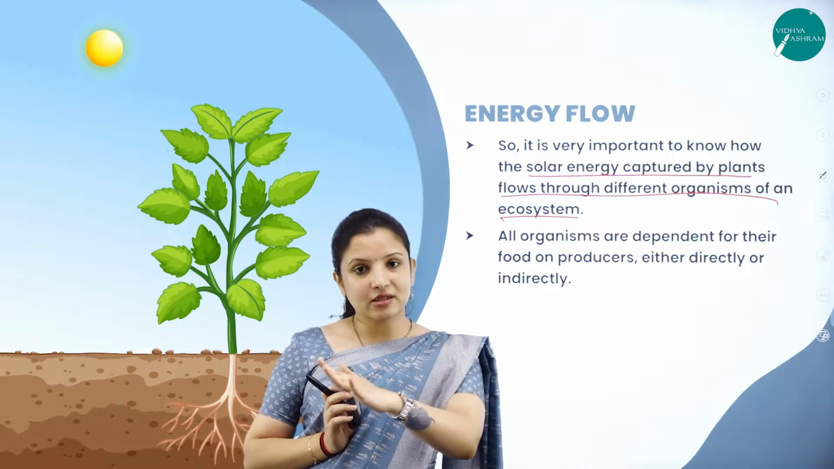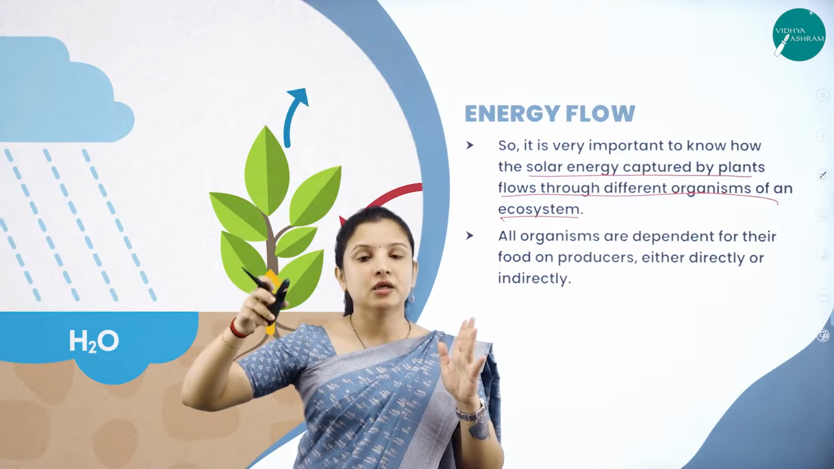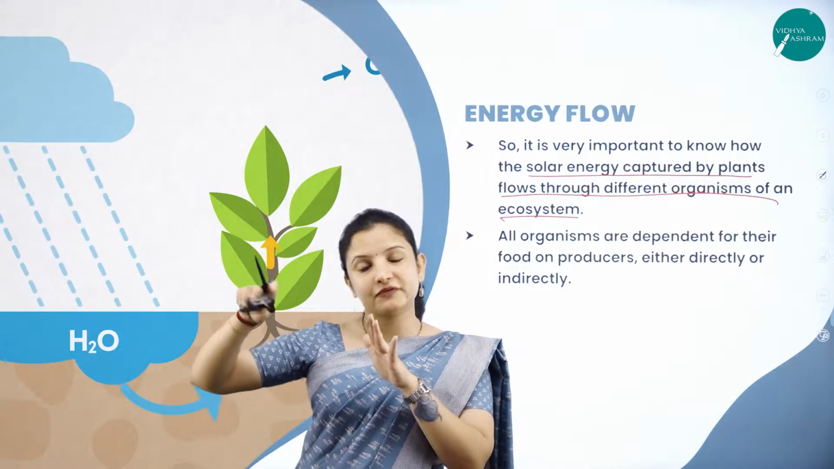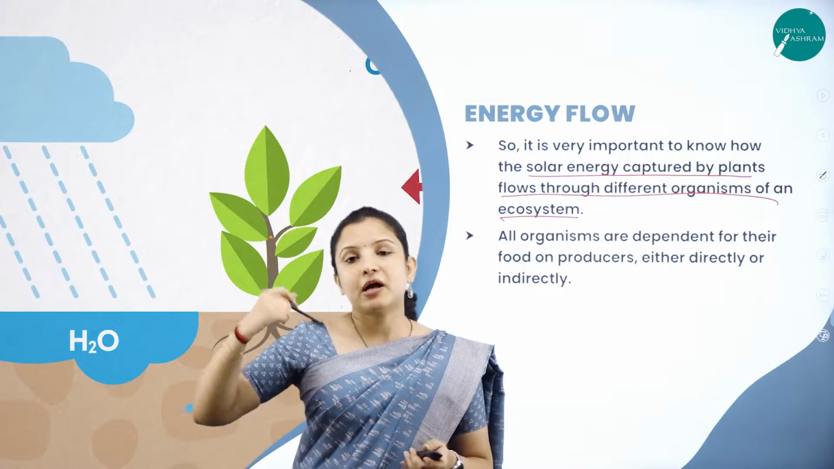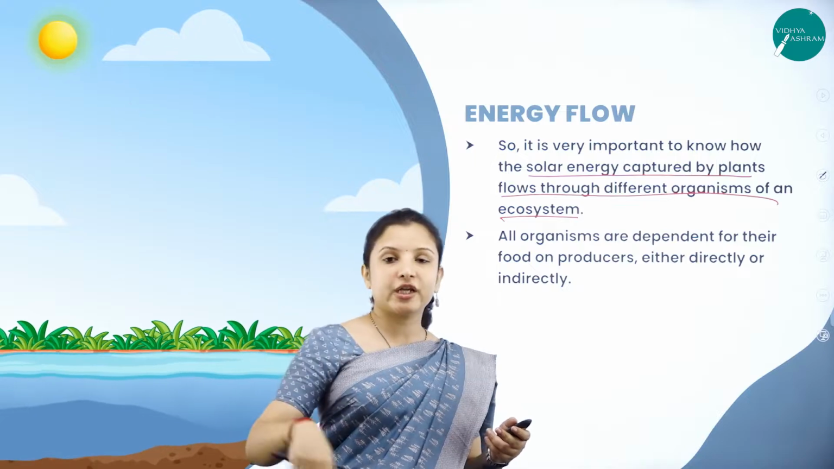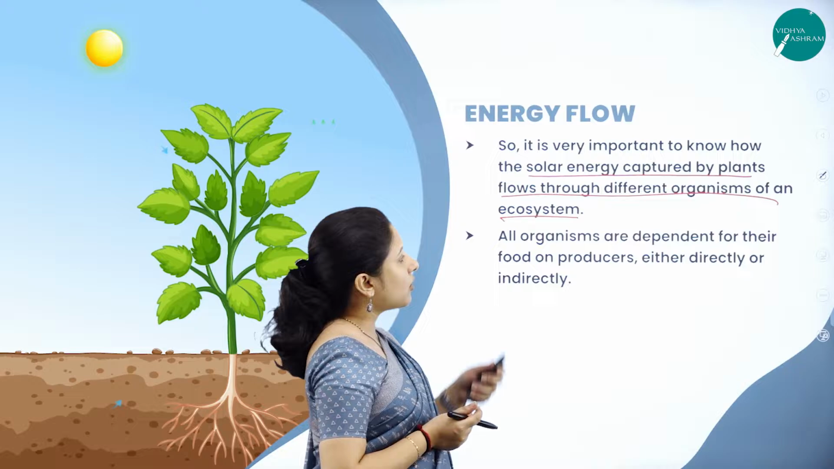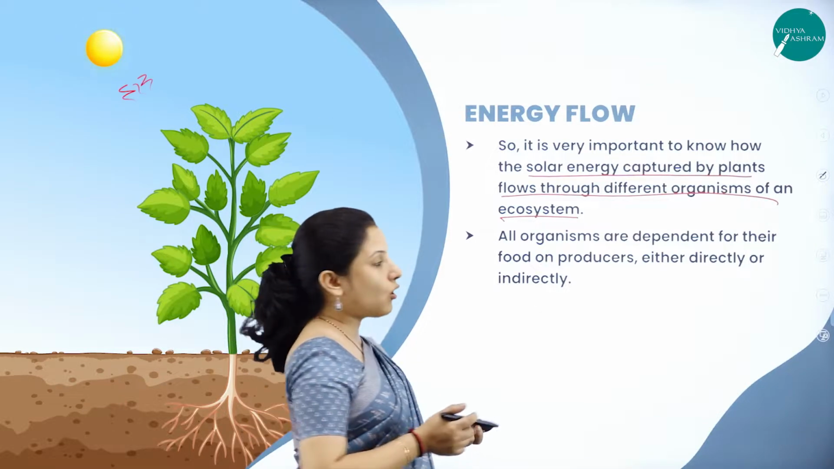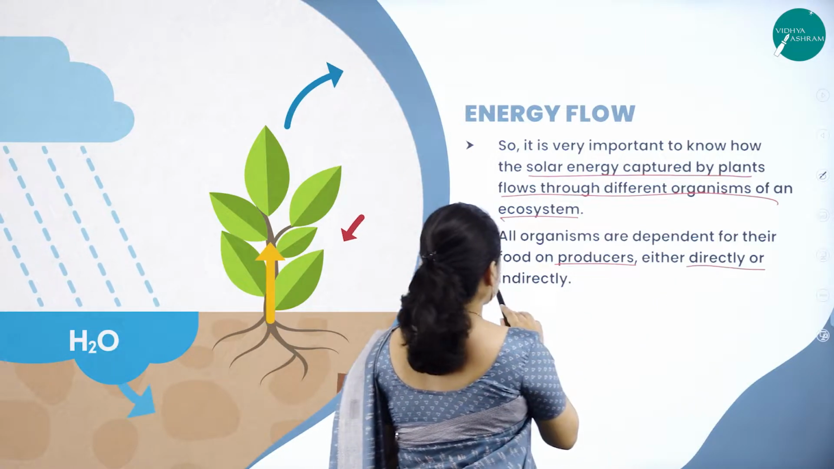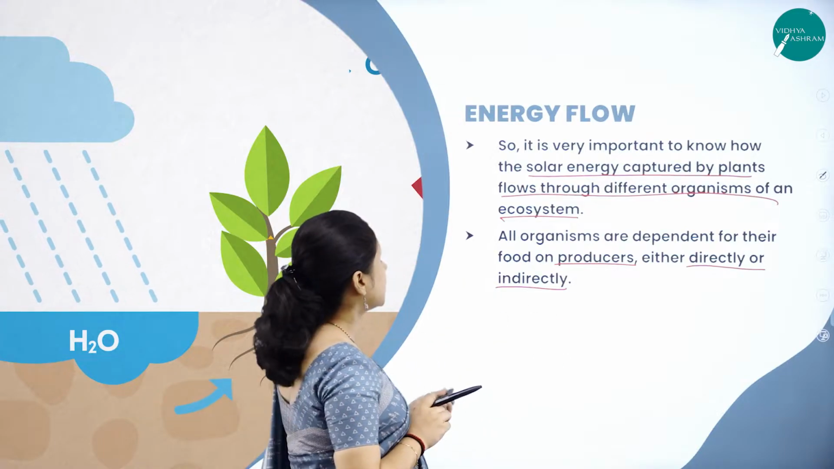And when it reaches the consumers, some of the energy would have been lost or given back to the environment, and only a part of the energy will move to the consumers. From the consumers, if it moves to the next food chain, again a part of energy is lost. So that is how the energy keeps on changing during its flow in a food chain or a food web. So all organisms are dependent for their food on producers, that is the green plants, either directly or indirectly, right? So when they depend on the producers, the energy will flow into them.